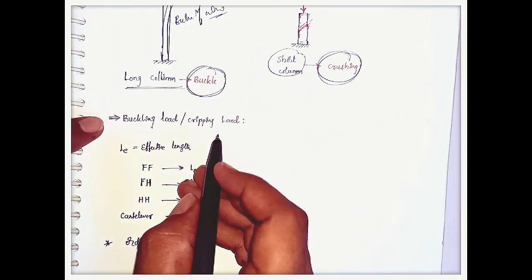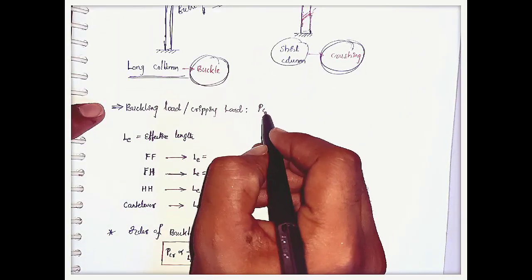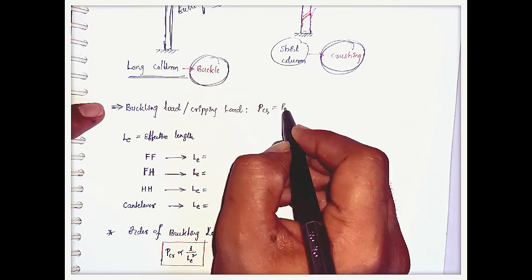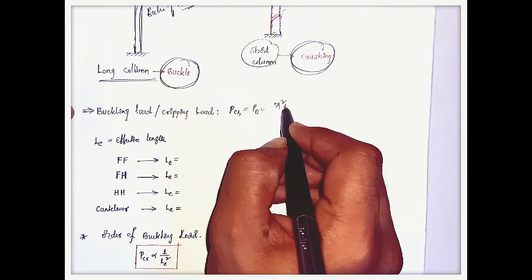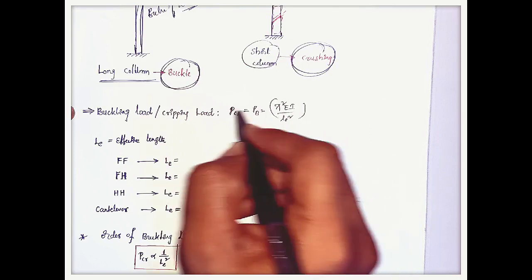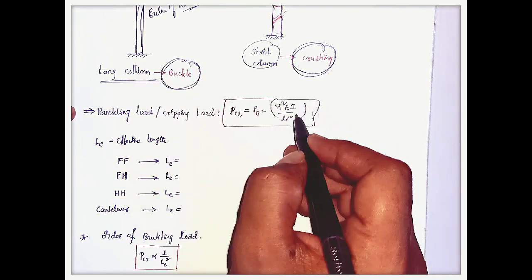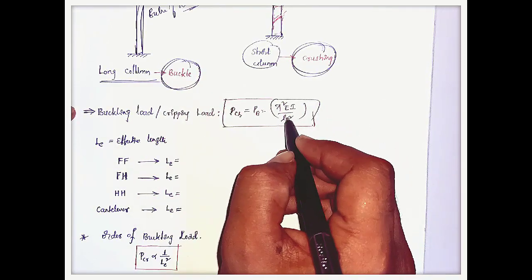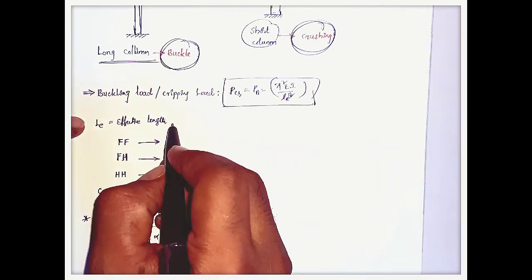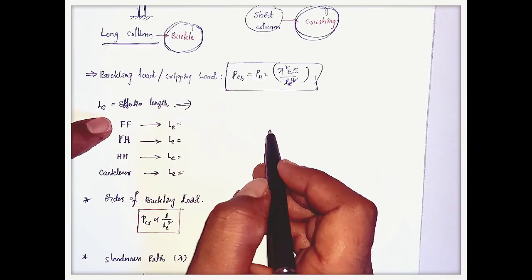Here the buckling load, which is also called the crippling load, P buckling or P crippling, is equal to pi square EI by LE square. Okay, this is the formula to calculate the buckling load. Here LE is nothing but the effective length. This effective length is different for different types of beams.